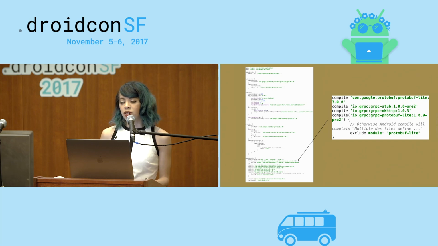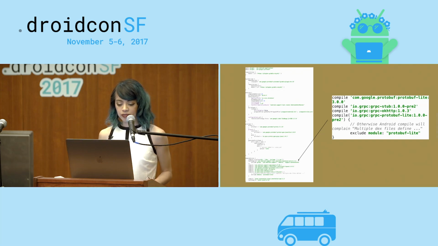This is the library for generating the gRPC client. If you were generating the server, you would use a different dependency called something like gRPC server, but this is saying that we just want the client code. The server code is like somebody else's problem and might not even be written in Java. It might be a different language, so we don't need it in our application.